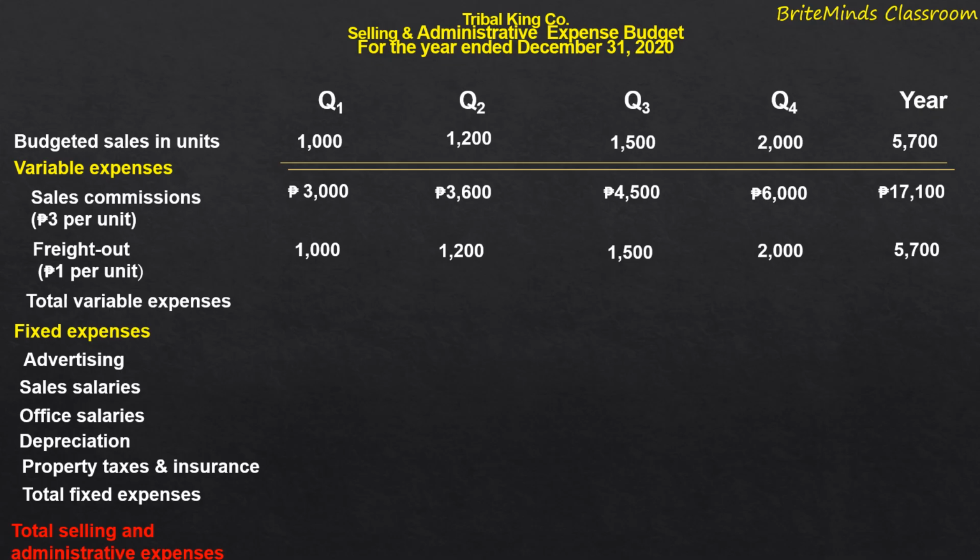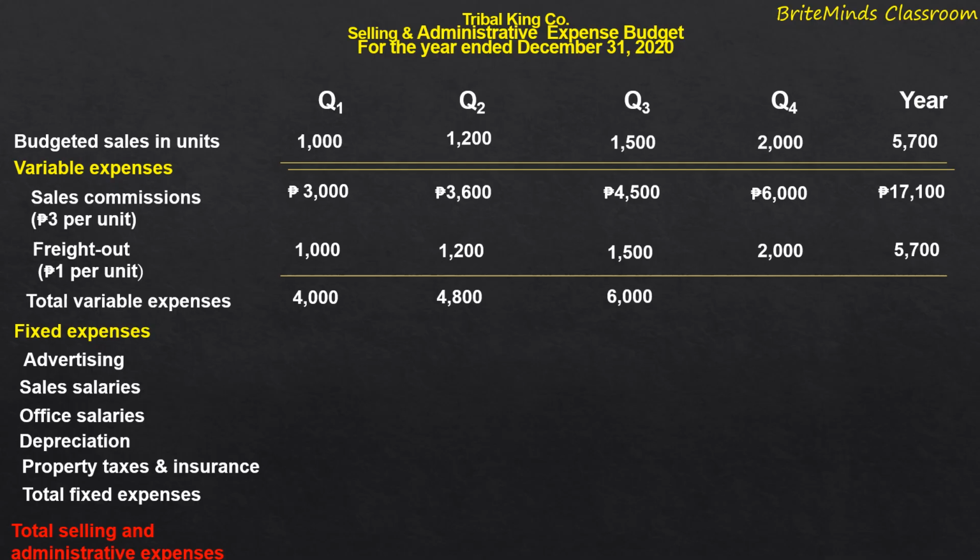And then we will add up the sales commission and the freight out expense to obtain the total variable expense. So for the first quarter, we have 4,000 pesos. For the second quarter, 4,800 pesos.